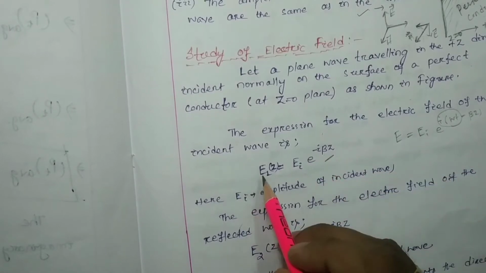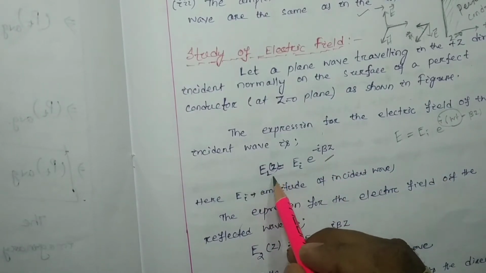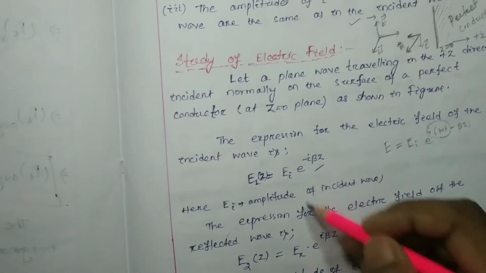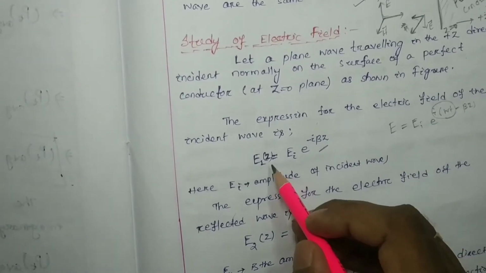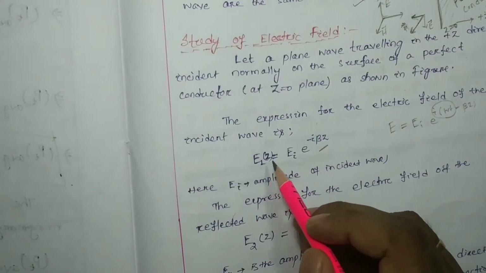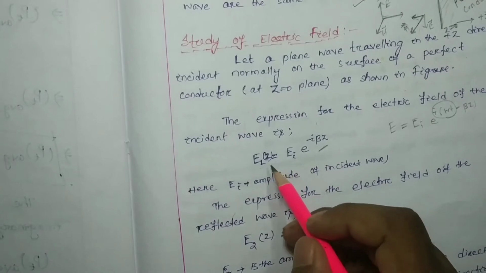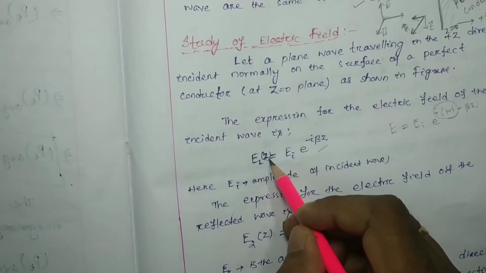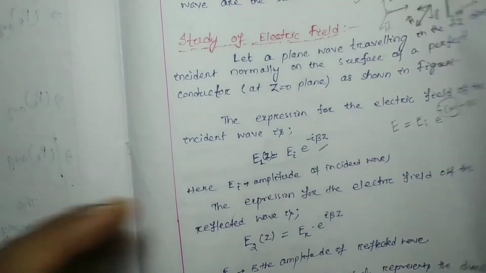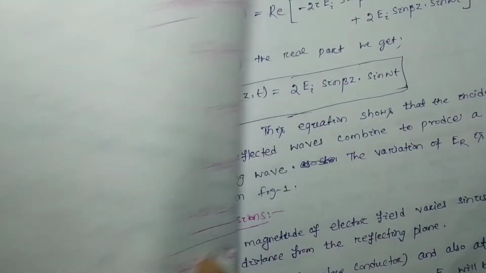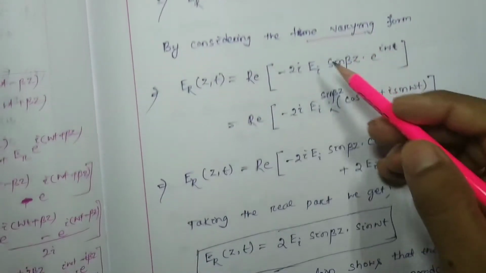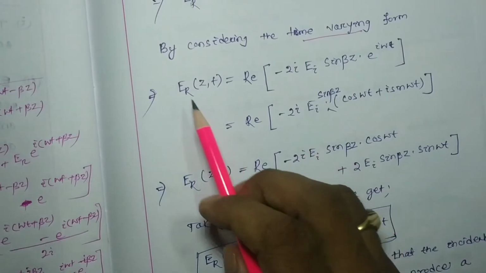Here only the electric field has been considered as a function of z only. Later we are going to consider the time variation. First we have to derive by considering the variation of the electric field with position, or you can say as a function of coordinates. Then later we will consider the time-varying form, where we can write E_r(z,t).